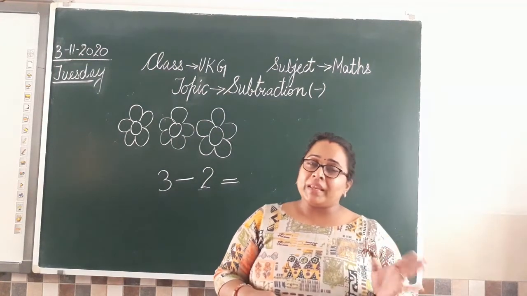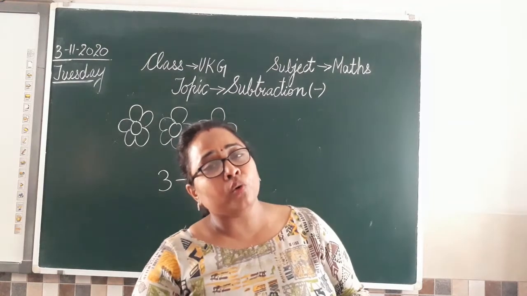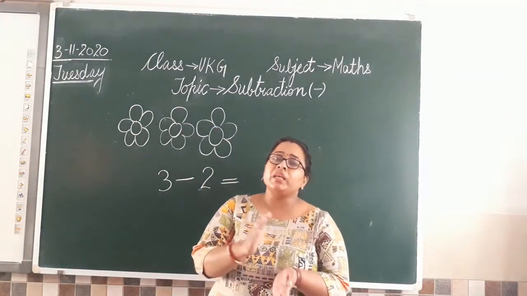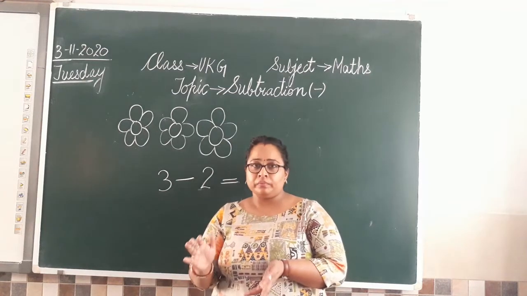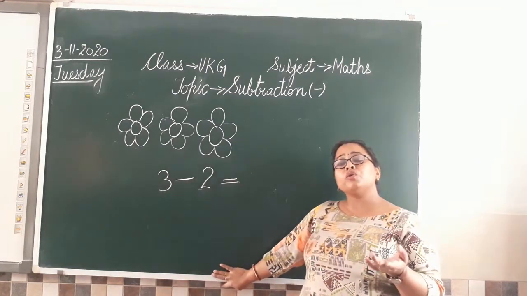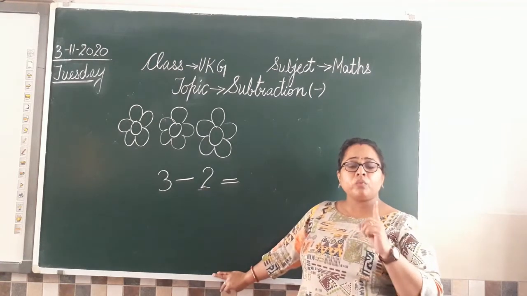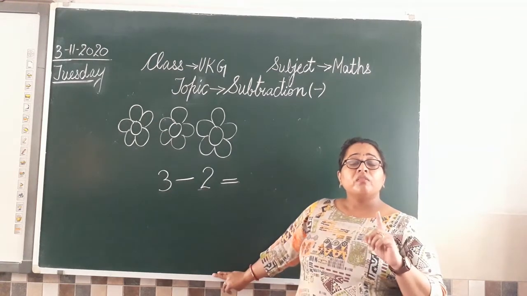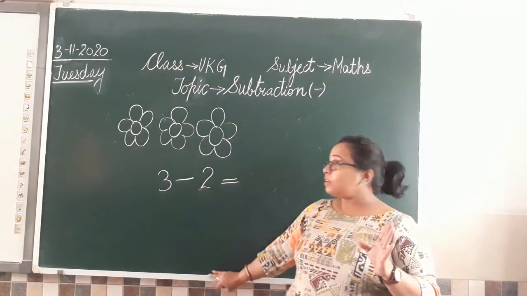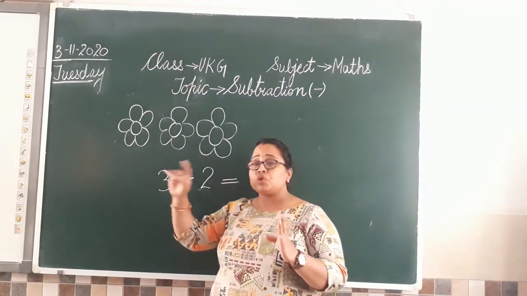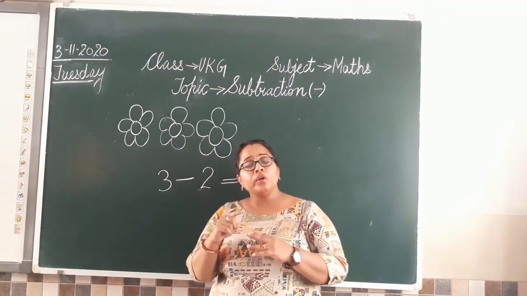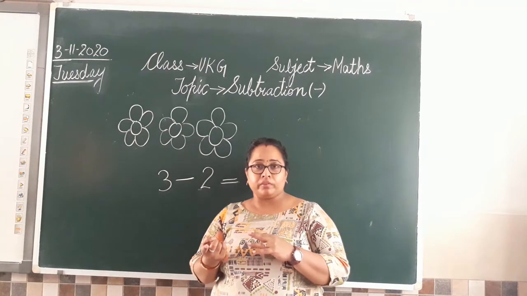Clear? So very simple way, as I have told you, with your fingers. Use your fingers while you are doing any addition or subtraction work. So now when I have 3, so first how we are going to do this? Anyone remember the way I taught you? First we are going to open the number of fingers that is in total given to us. जो पहला digit है, the first digit given to you, you are going to open that many fingers.